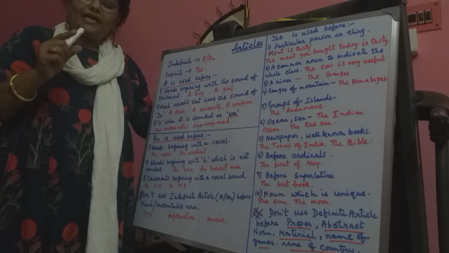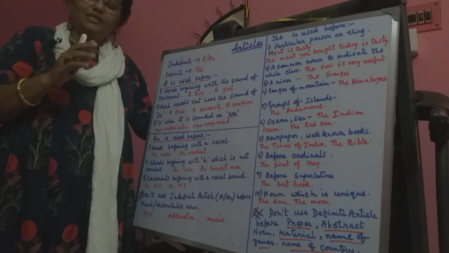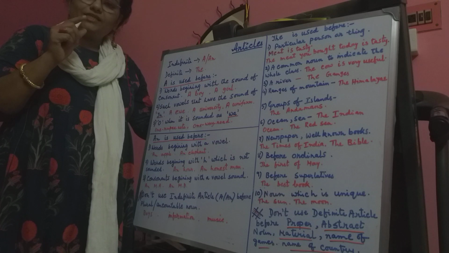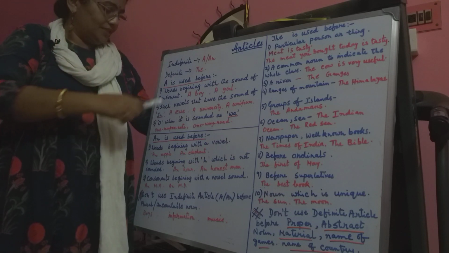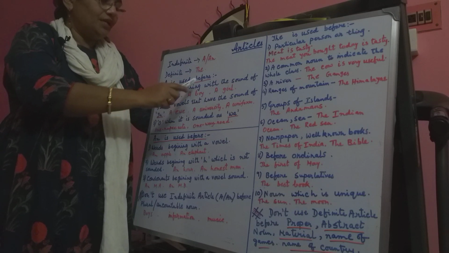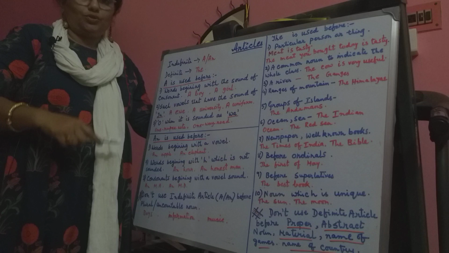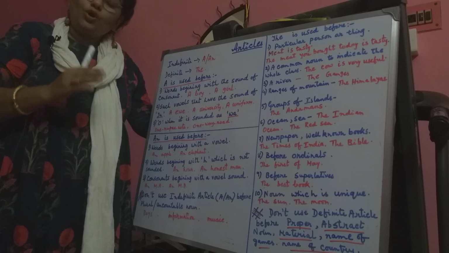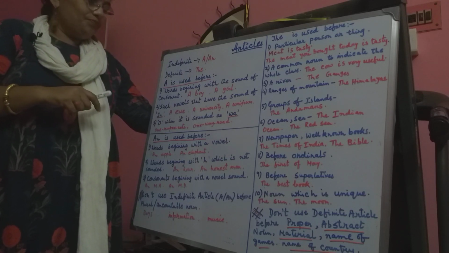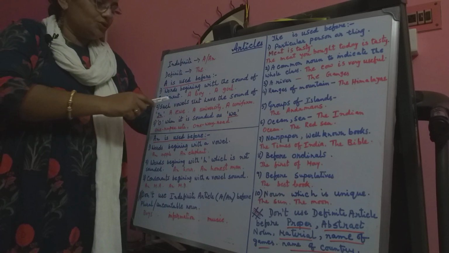Now you will add only one word. Whatever you learn from KG, you will now add one word with that. A is used before words beginning with the sound of consonant. Not only consonant, the sound of consonant. Now let me give some examples.